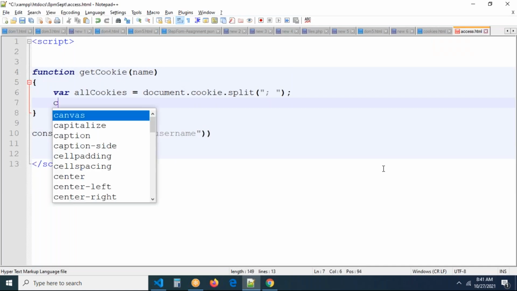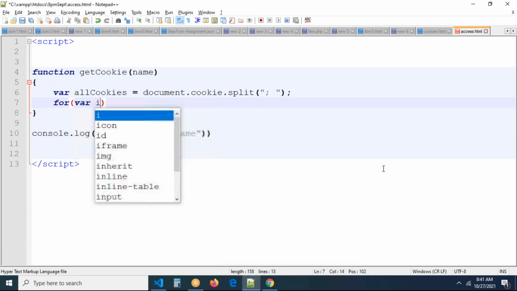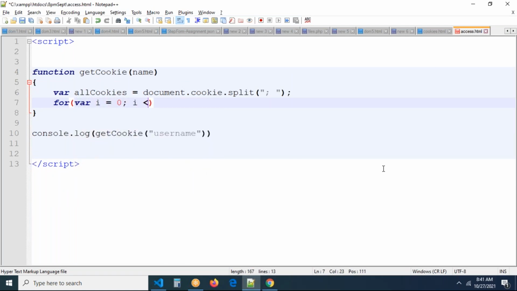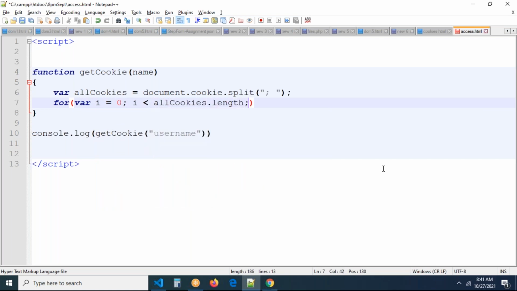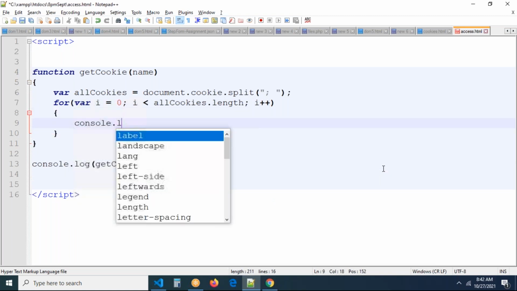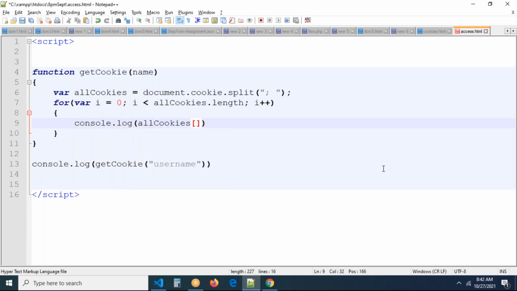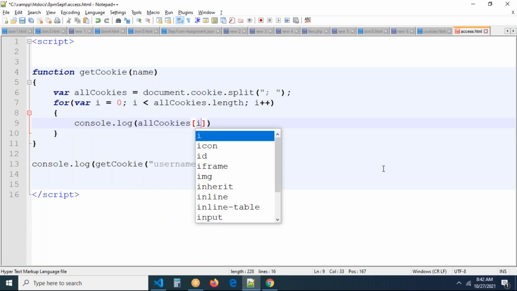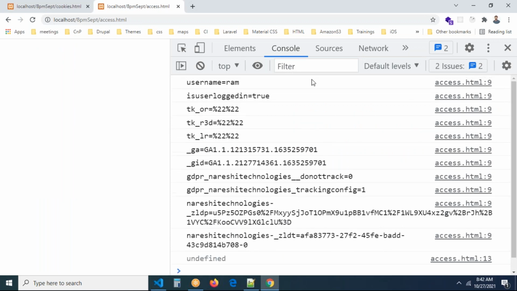From this array, I just want to write a for loop where i equals 0, i less than allCookies.length, the total number of cookies, and i++. Okay, now you can check this. If you write console.log of allCookies, this is our own logic. There is no predefined method in JavaScript for creating a cookie. If you want to access the cookie, you have to write your own. Now you can see each and every cookie printed, one by one.